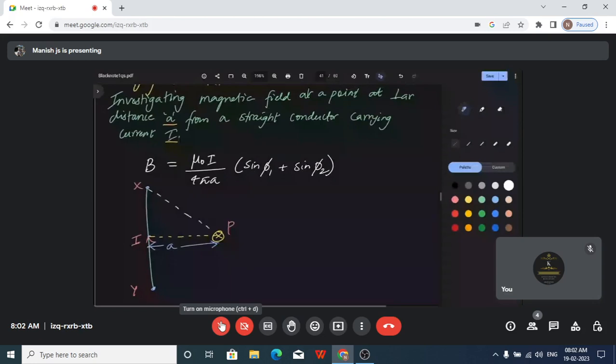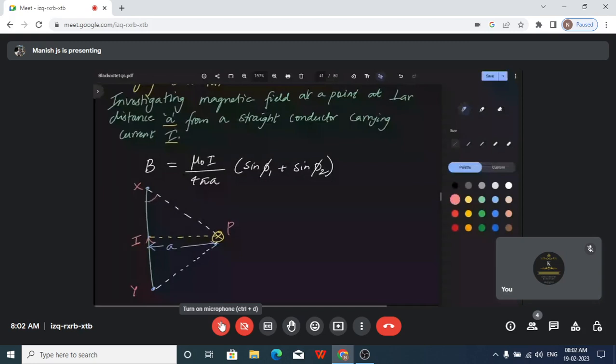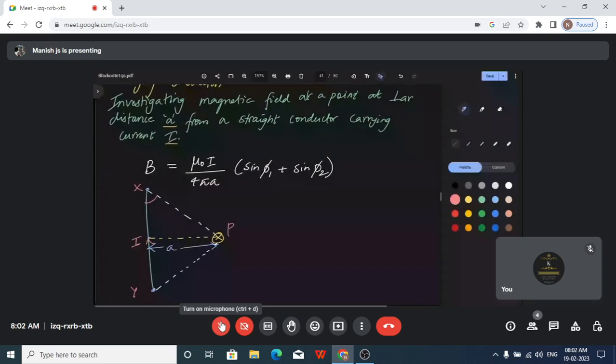So to complete this figure, what do we do? We are considering the entire straight conductor. So the angles that are made with respect to these parts, we will take the angles as phi 1 and phi 2. So this is phi 1. Same way this angle is going to be phi 2. Okay.